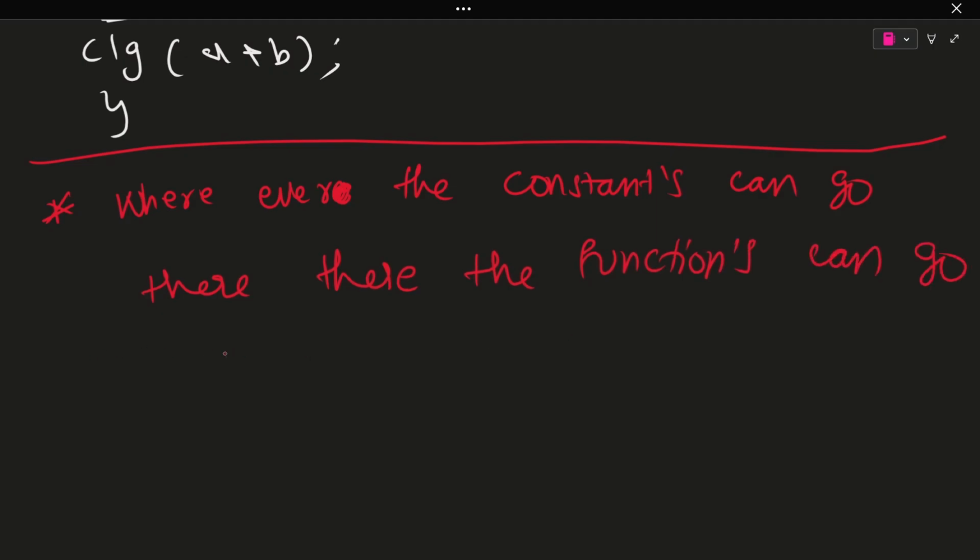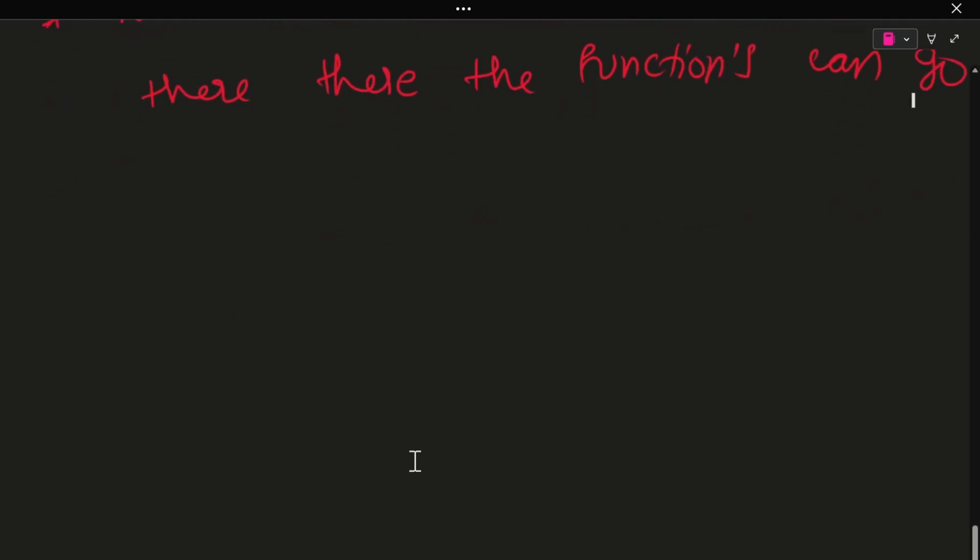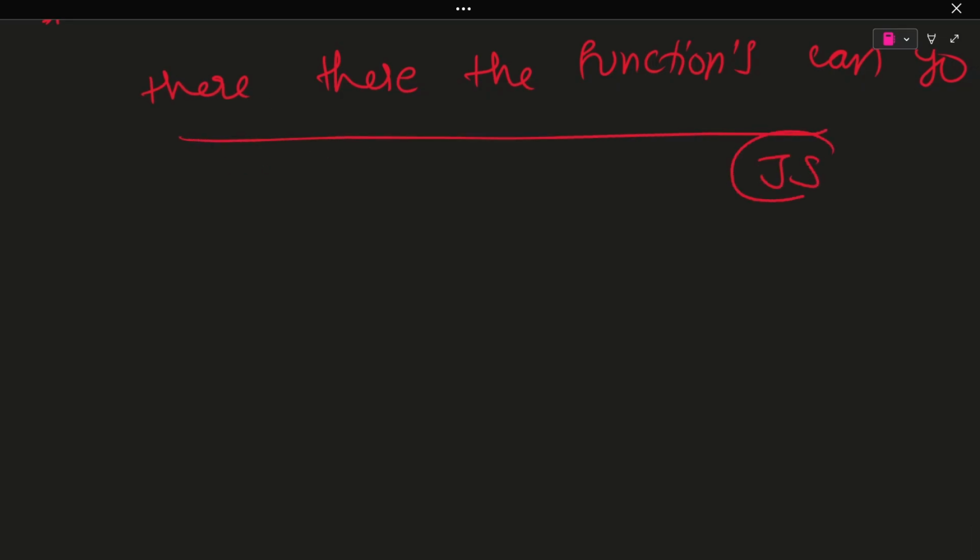This is very, very important. With the help of this statement in JavaScript, we can unpack so many possibilities, such as returning a function.